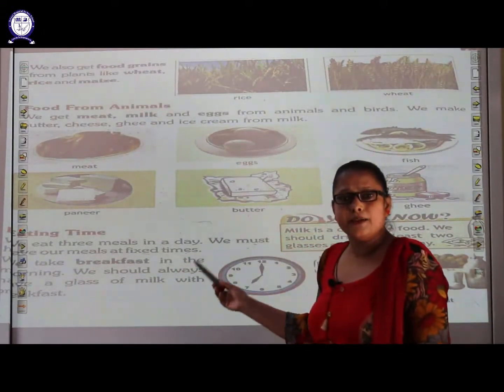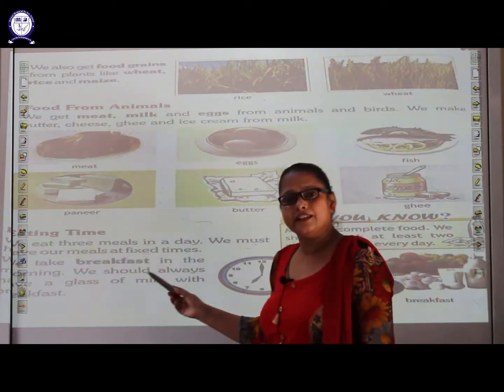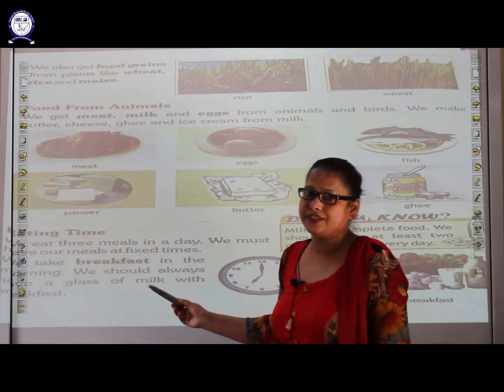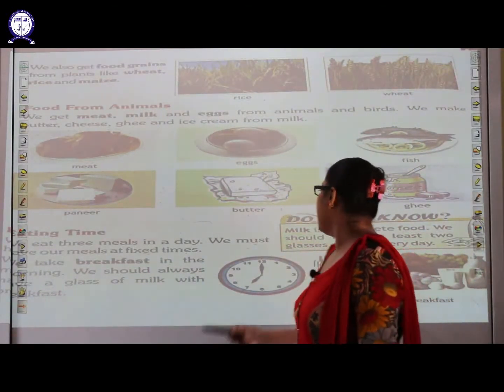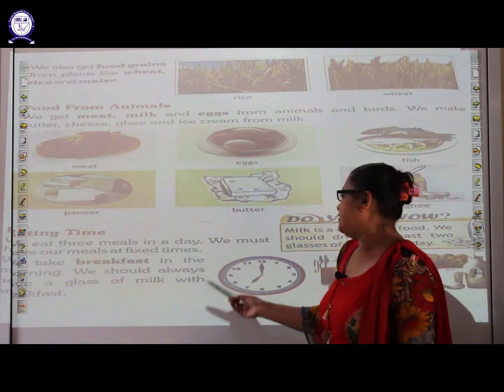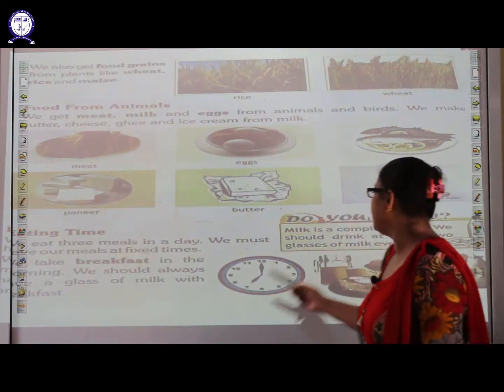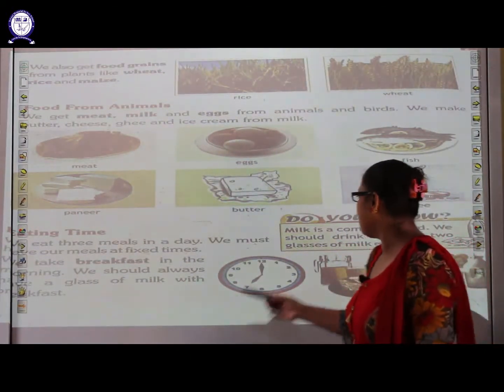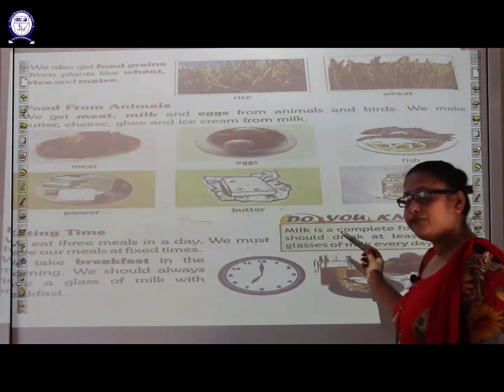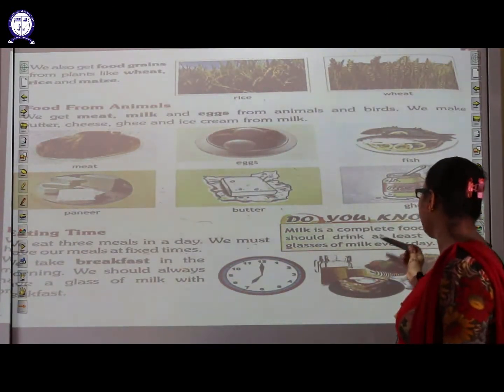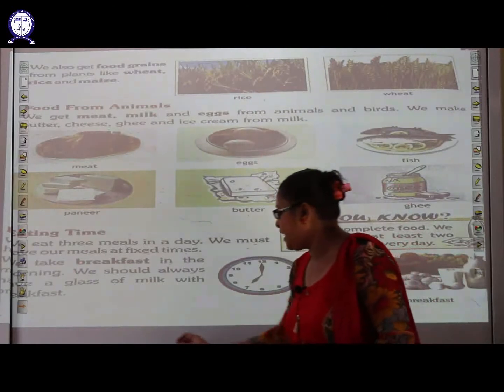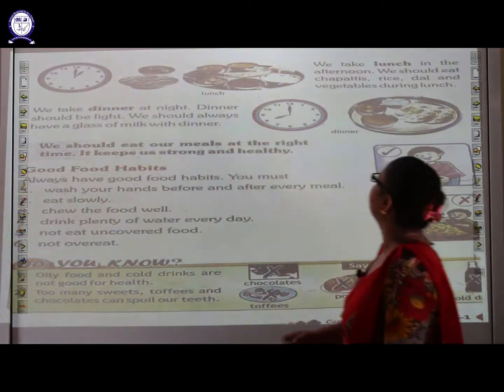Breakfast we take in the morning, and lunch we take in the afternoon, and the dinner we take in the night. And you must contain a glass of milk in your breakfast, because milk is a complete food, and we should drink at least 2 glasses of milk every day.